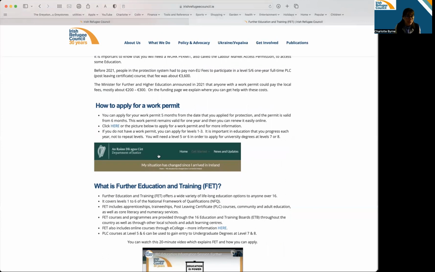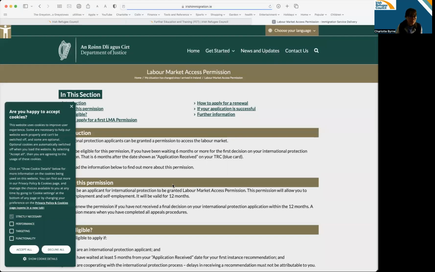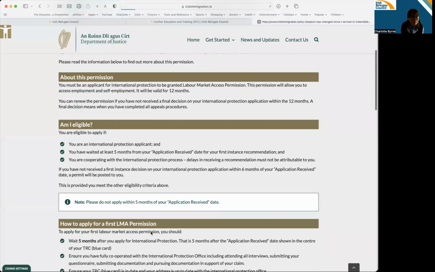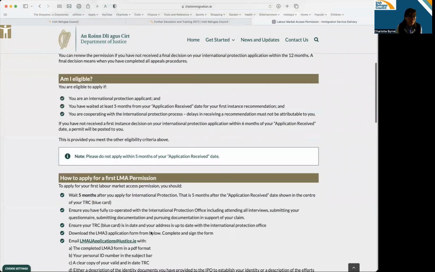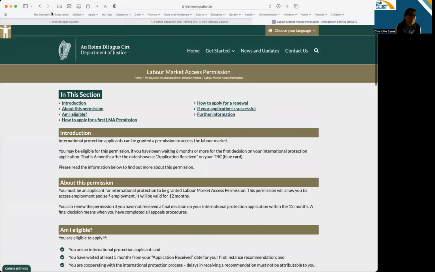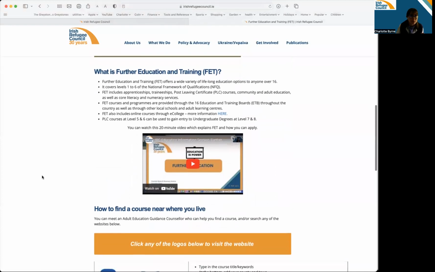You can click there, or you can click this picture, and that will take you to the website. You can apply for your work permit online. It tells you all the details there, how to apply. I think it's taking about 4 to 6 weeks for the work permit to arrive, so apply as soon as you possibly can if you don't have it. So that's the work permit.